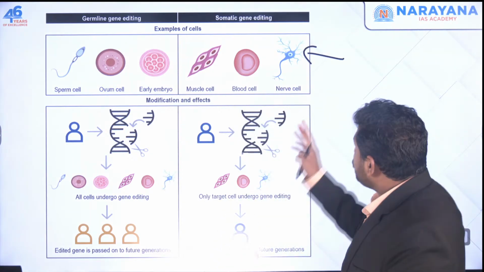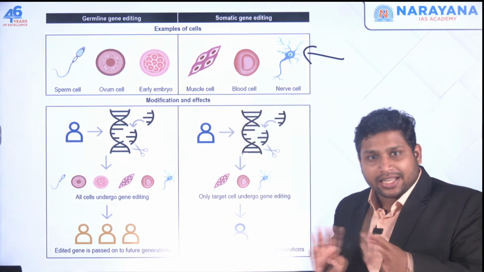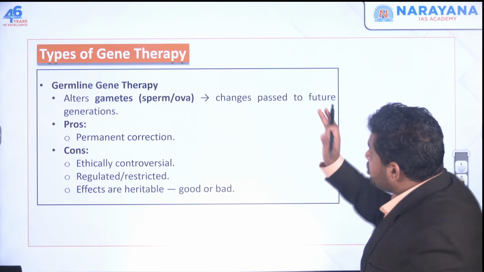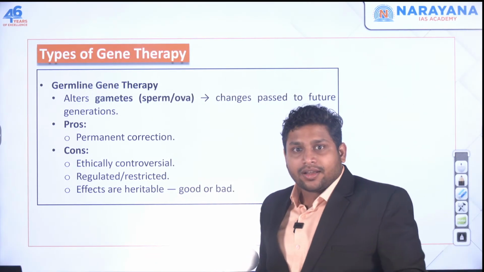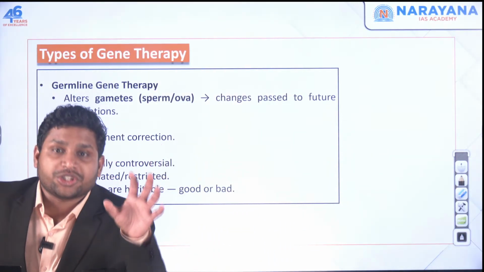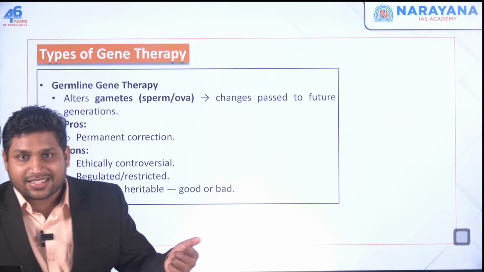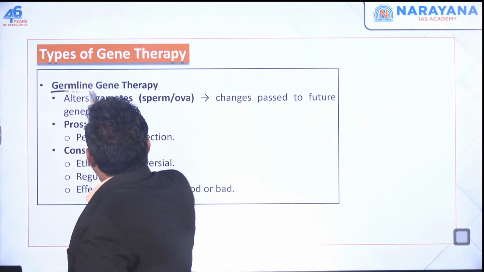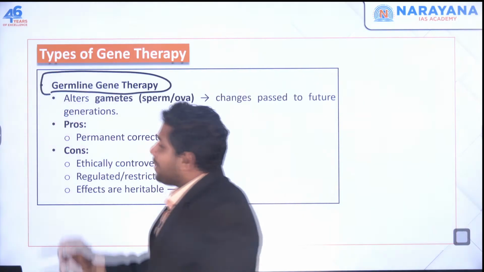Okay, that's why you should know the somatic and germ cell separately. So when we do this gene therapy, where we are doing it, whether we are going for gene therapy on germ cells or somatic cells, that decides the type. So let's say we are going for germline gene therapy.